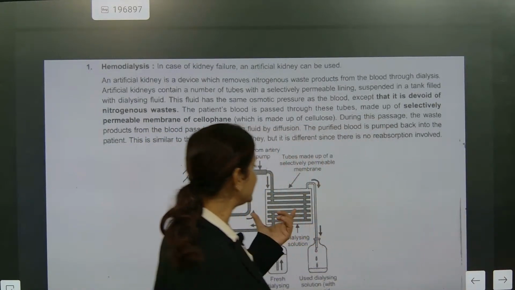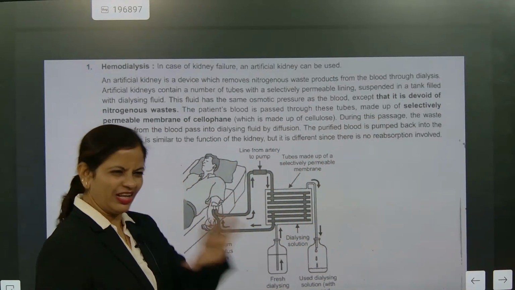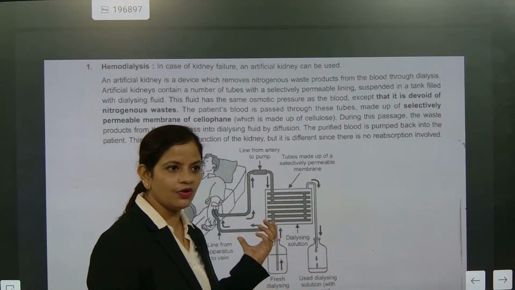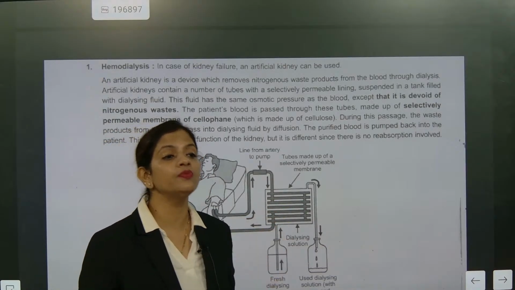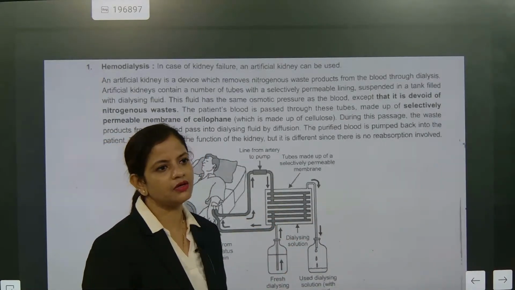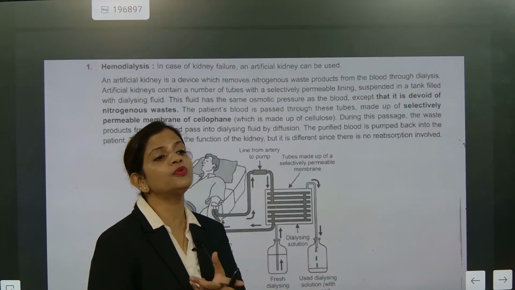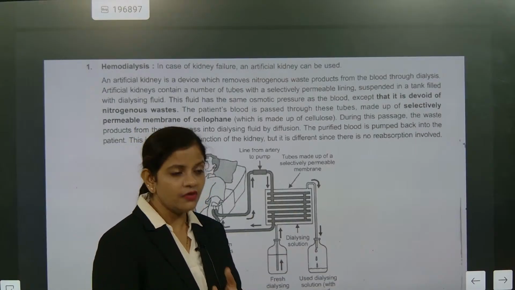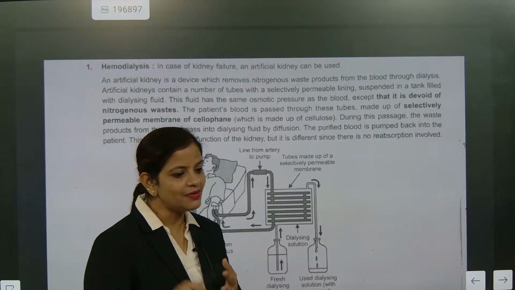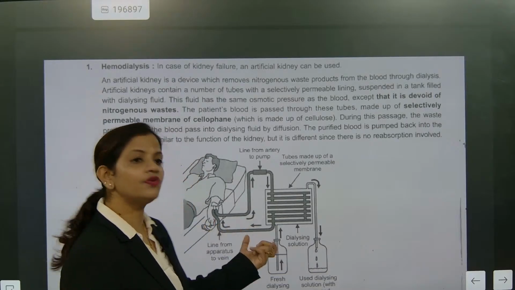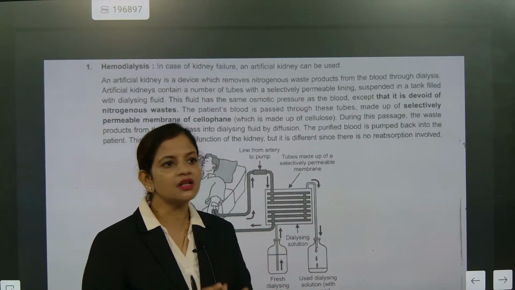Whatever is present in blood will be there. But what we have to remove will not be there: salt, urea and some ions. I hope it is crystal clear to you.